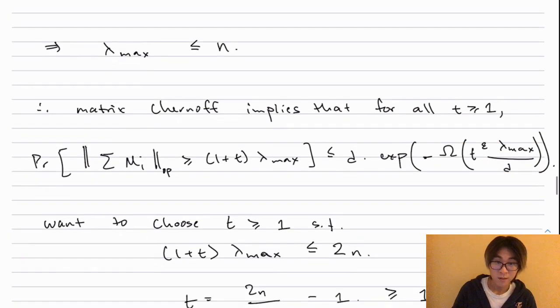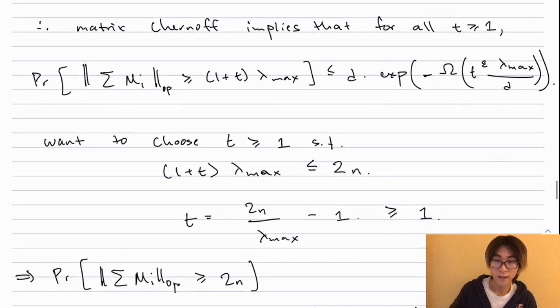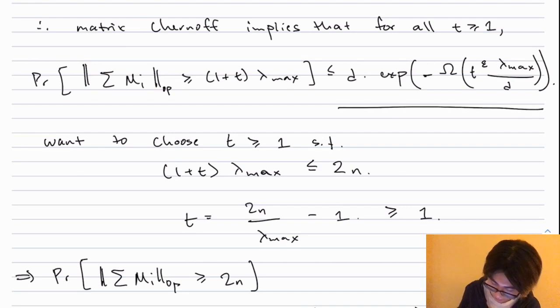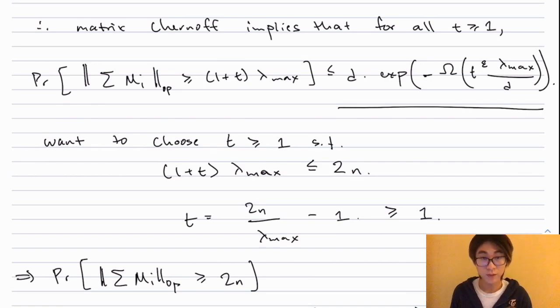Alright. So now we can just apply matrix Chernoff and plug in some of the parameters. This implies that for all t greater than or equal to 1, we have the following bound. Here the left-hand side is the same as before, and the right-hand side is d times exp of minus omega of t epsilon lambda max over d. Eventually, the sum of the M_i's will essentially be the empirical covariance, up to scaling, of the set of samples in S_good. So we want the operator norm of the sum of the M_i's to be upper bounded by something like 2n, some constant times n.